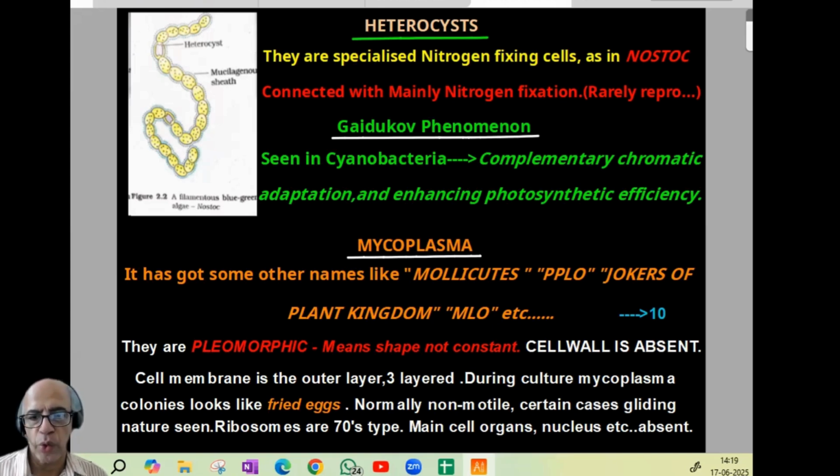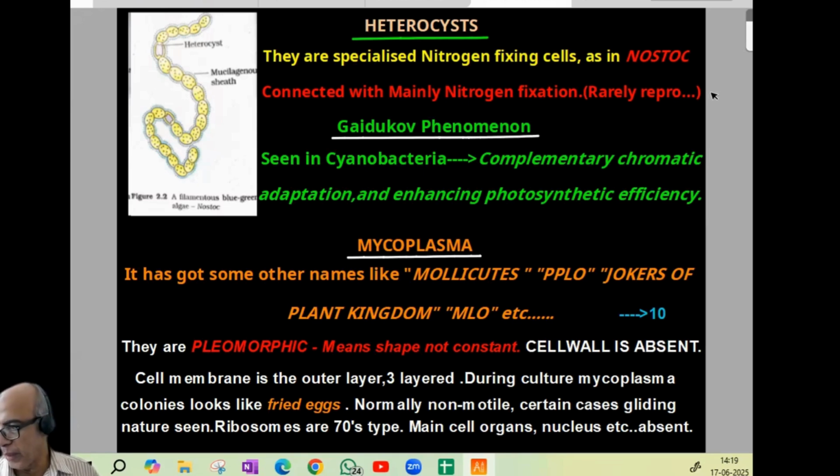In genetics, we'll be studying pleiotropism. Interestingly, the cell wall is absent. That is one reason why they are pleomorphic. The cell membrane is the outer layer, and it is 3-layered. During culture, mycoplasma colonies look like fried eggs. Normally non-motile, though in certain cases gliding has been seen. Ribosomes will be 70S. The nucleus and other main cell organelles are absent.